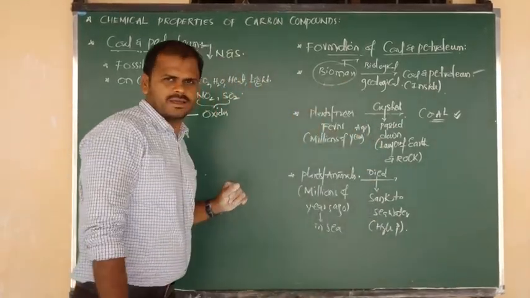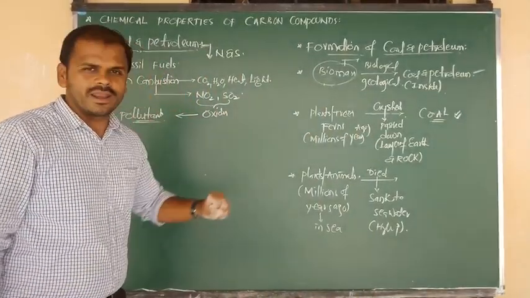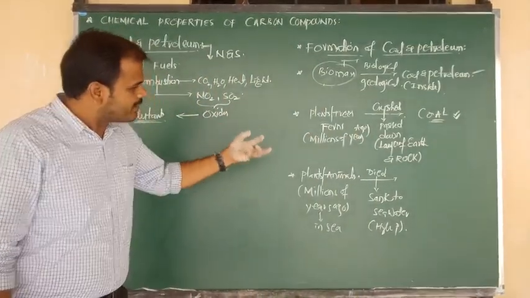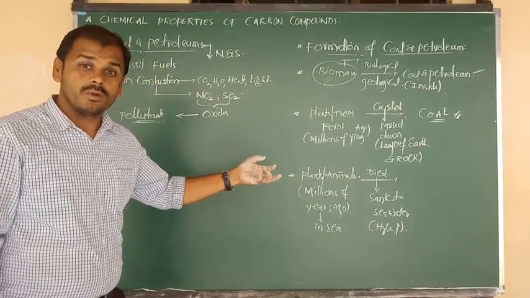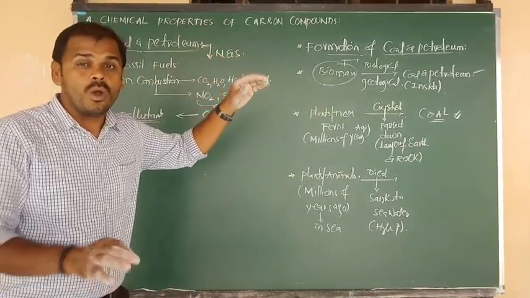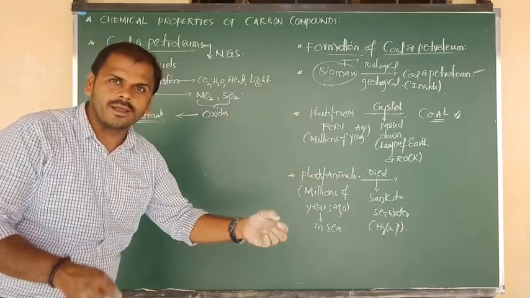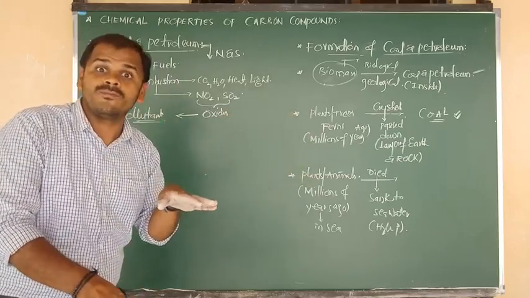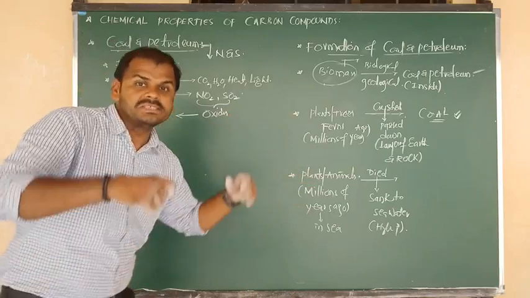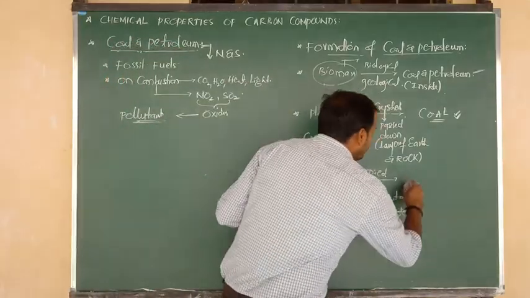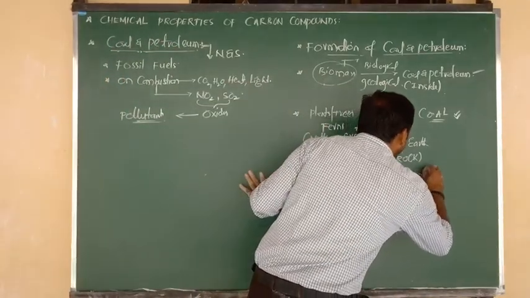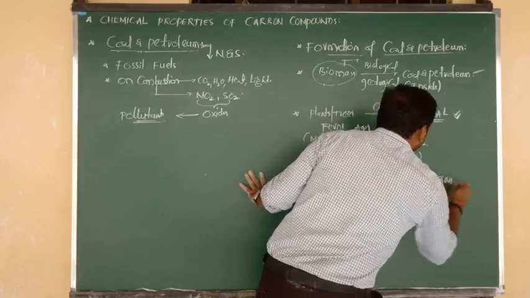Due to all those reasons, all the dead bodies of the plants and animals which lived millions of years ago, after dying, sink into the seawater, and at the bottom of the seawater they form a seabed. From that seabed we can get oil and gas, I mean petroleum.